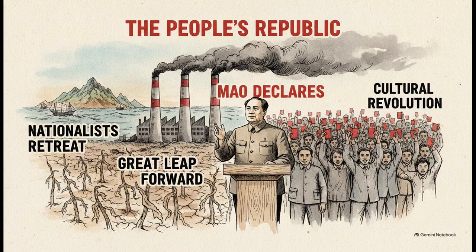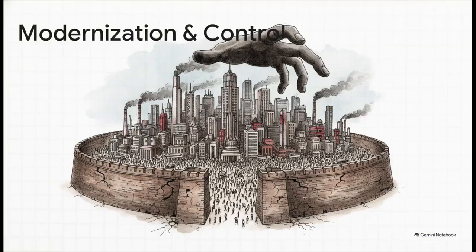To consolidate his power, Mao initiated highly controversial policies, most notably the Great Leap Forward, which resulted in massive fatal famines, and the Cultural Revolution's ruthless political purges. Following Mao's death, the government pivoted to a mixed economy of socialism and capitalism. The growth was absolutely explosive. China rapidly industrialized into a billion-person manufacturing powerhouse that completely shapes our global economy today.